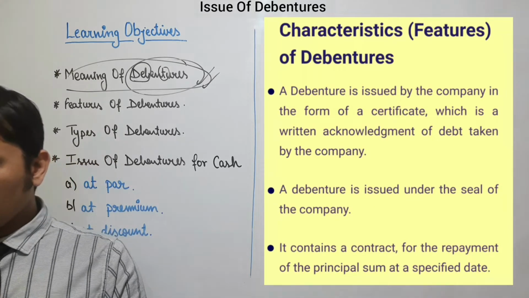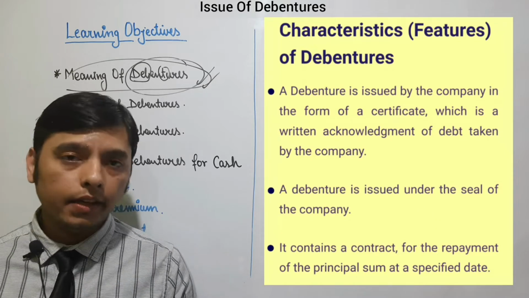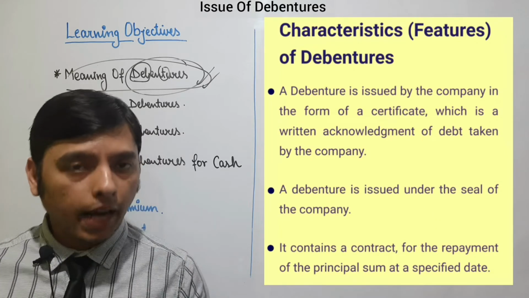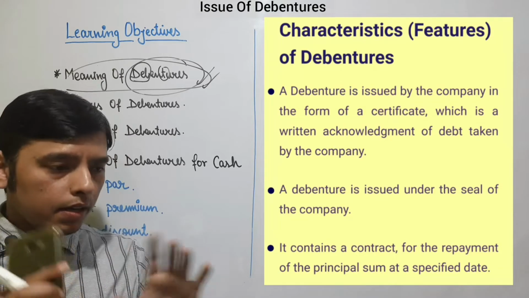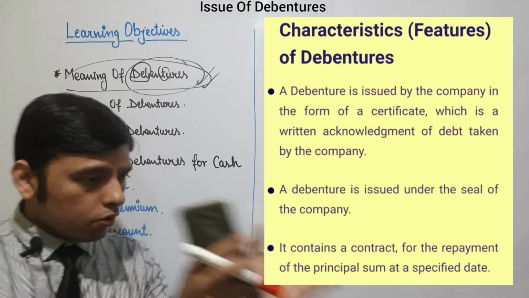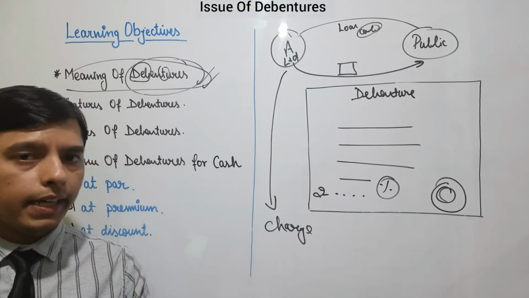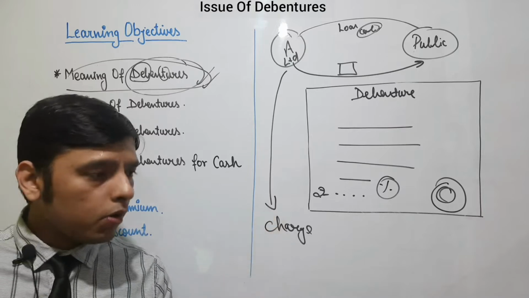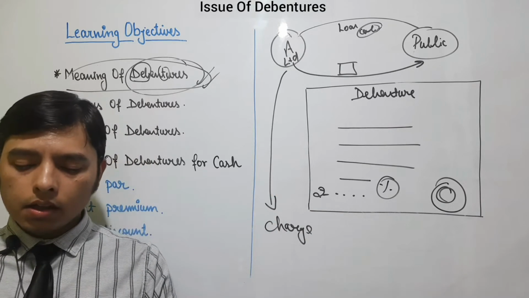It contains a contract for the repayment of the principal sum at a specified date. That certificate is a type of contract. If I want to raise a loan from the public, I will make a document and give it to the public. In that document, I will clearly write that I am taking a loan from you and I will repay you after some days. This is what is written on the certificate.